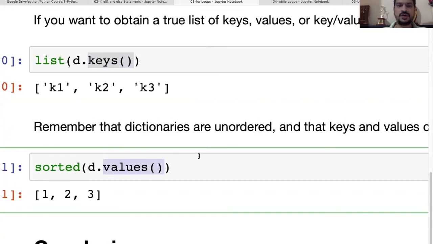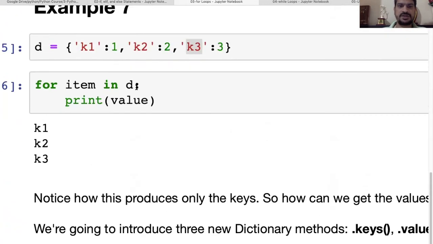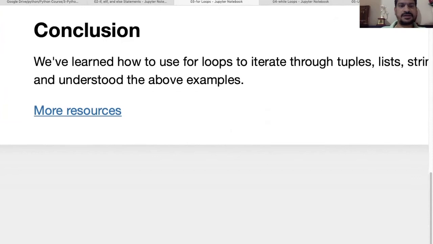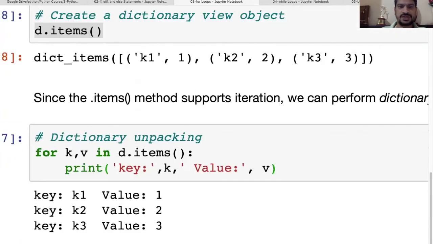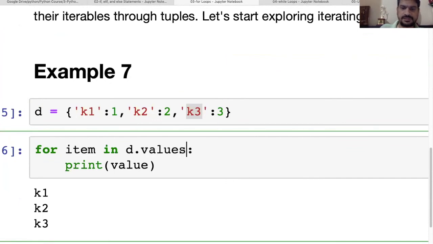Okay. If you want to give the values here, let's say in this particular statement, instead of D, you want to give the values. So we have this values function. It is going to work here. Now this time, this is going to print the values.